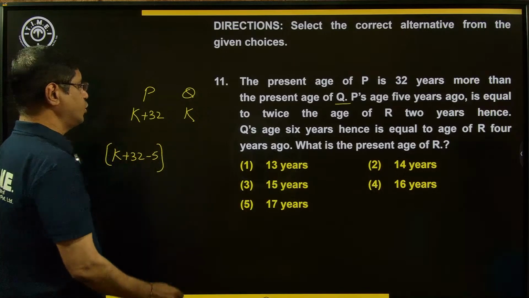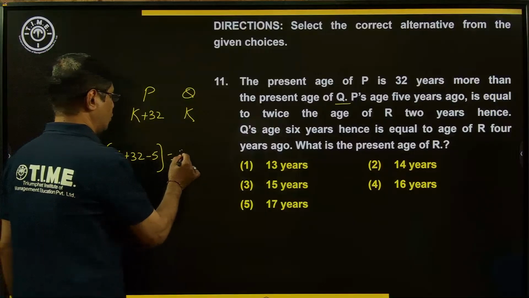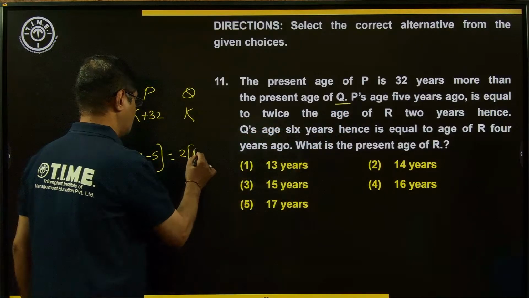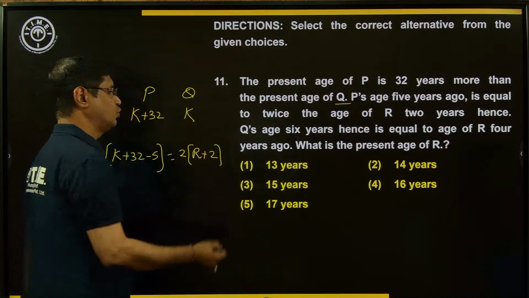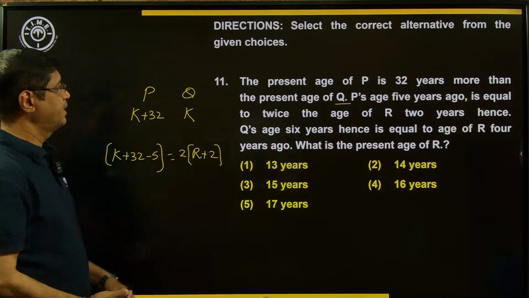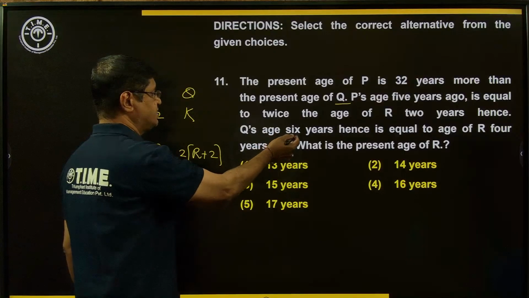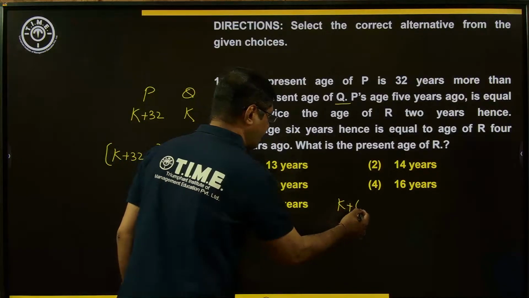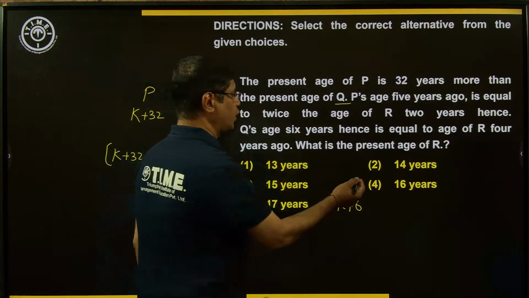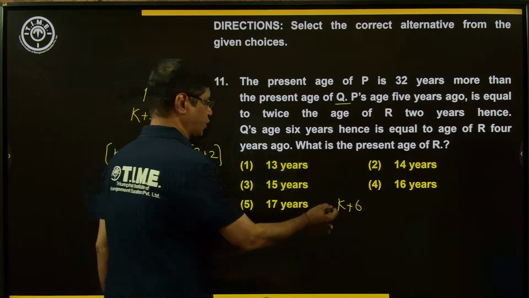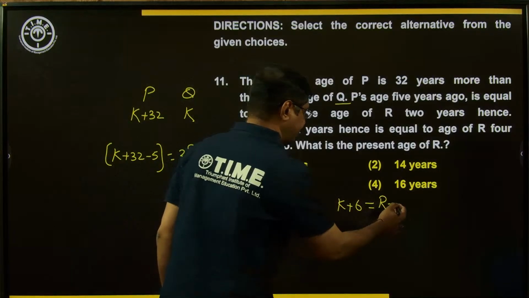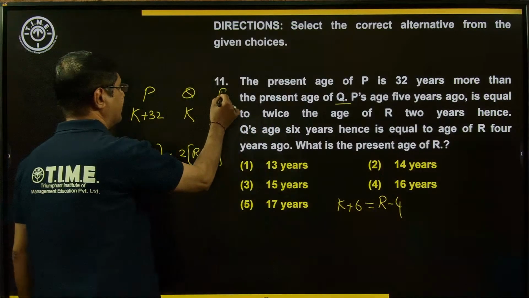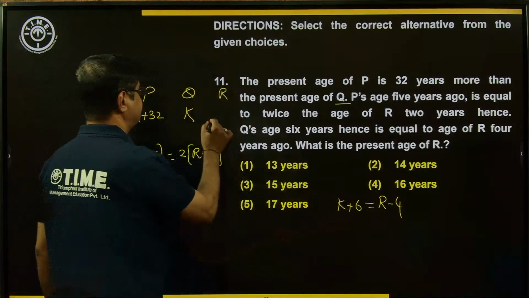5 years ago is equal to twice the age of R, 2 years hence. R plus 2. 2 times of R, 2 years hence. Q's age 6 years hence means K plus 6 is equal to R's age 4 years ago. So what is the age of R? R is equal to K plus 10.